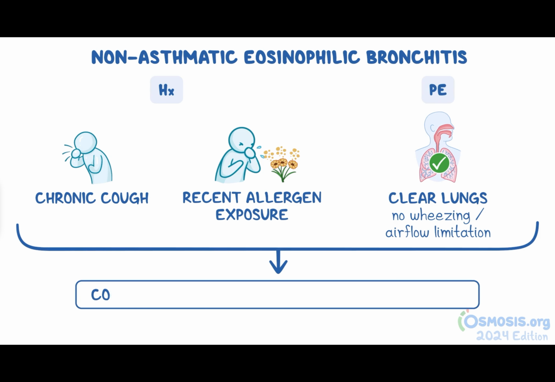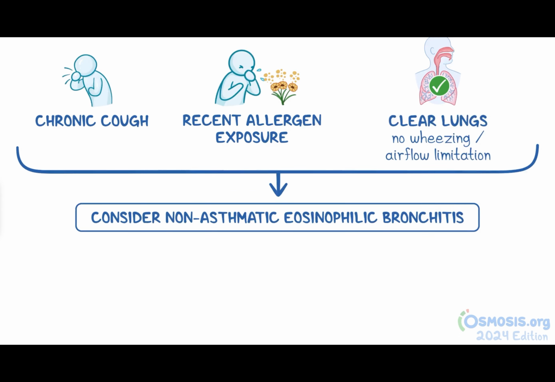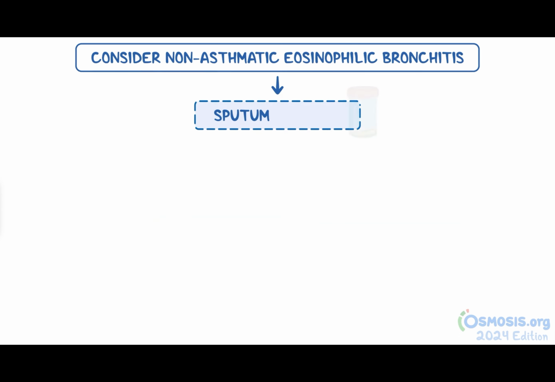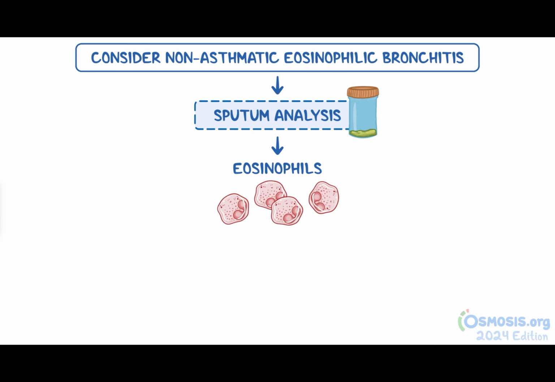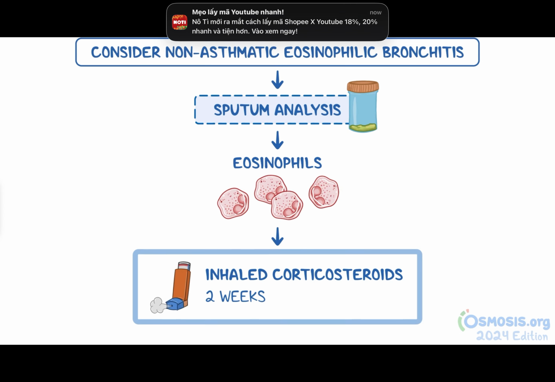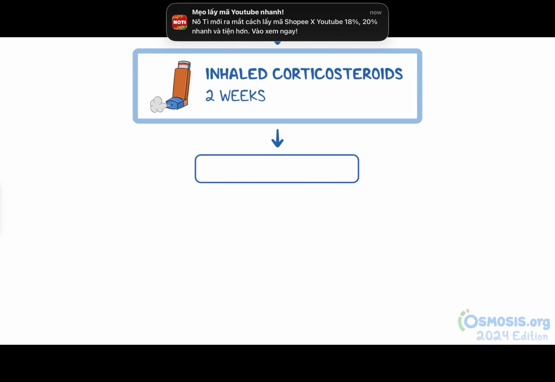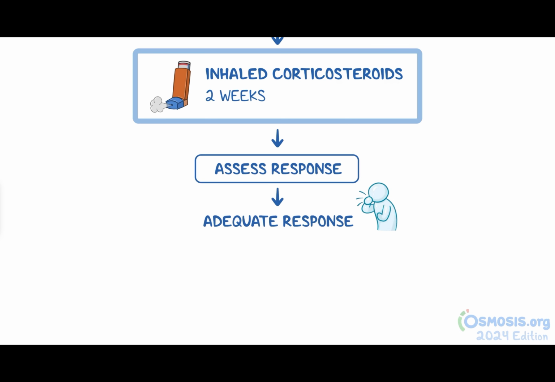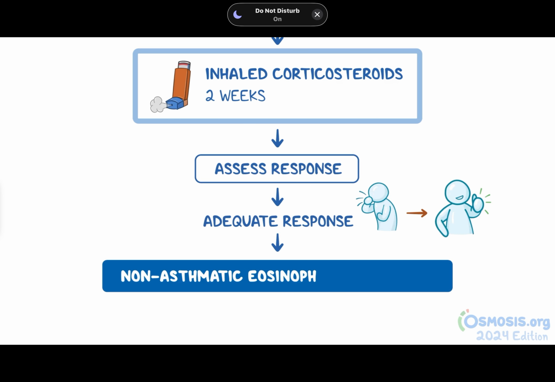At this point, consider non-asthmatic eosinophilic bronchitis, then obtain a sputum analysis. If the sputum analysis reveals eosinophils, start your patient on inhaled corticosteroids for 2 weeks and assess their response. If your patient shows an adequate response with improvement of their cough, diagnose non-asthmatic eosinophilic bronchitis.